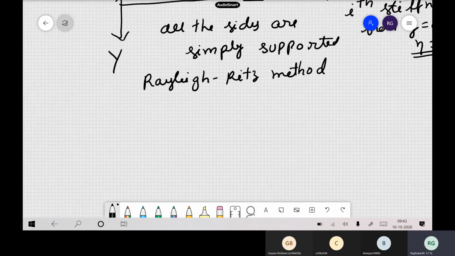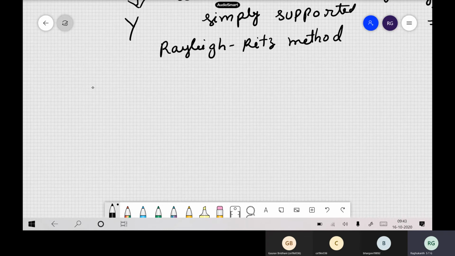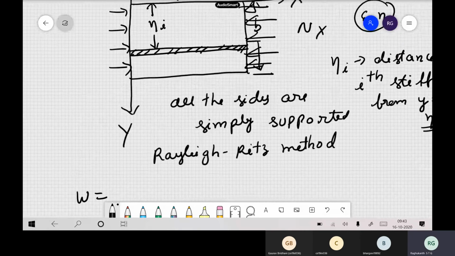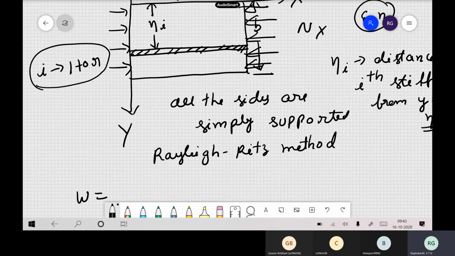Say, what is the starting point in energy method? What is that you have to do? The first thing. Assume the mode shape. What is the mode shape here? All the sides are simply supported. You may have n number of stiffeners. So i runs from 1 to several stiffeners, maybe 1 to r kind of a thing. Say you don't have one stiffener. Several stiffeners also may be there.